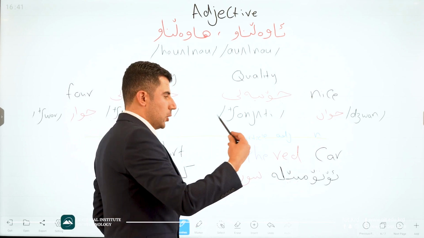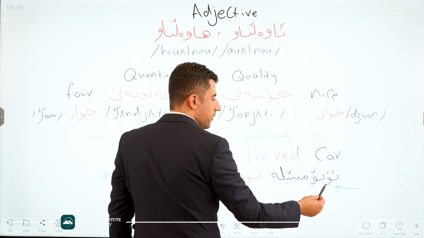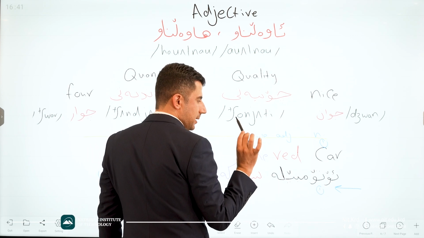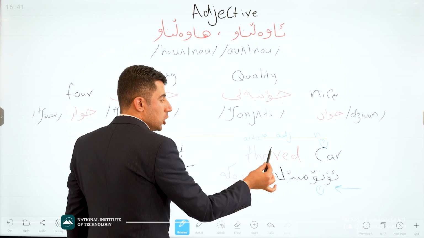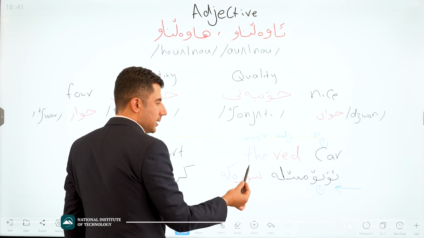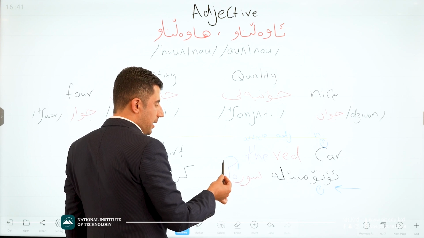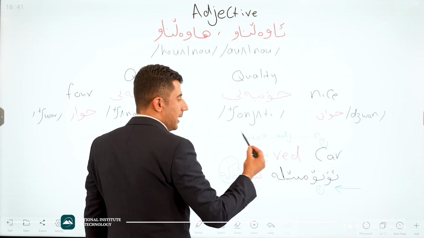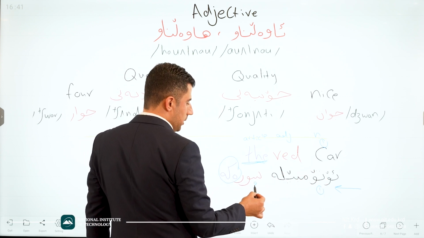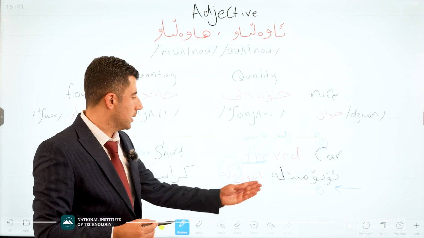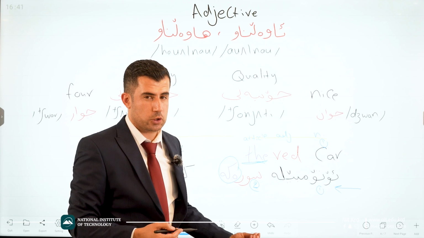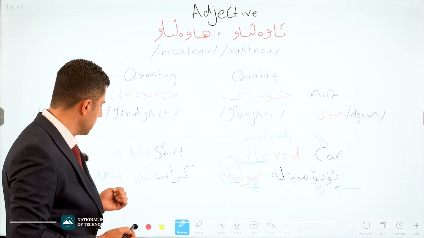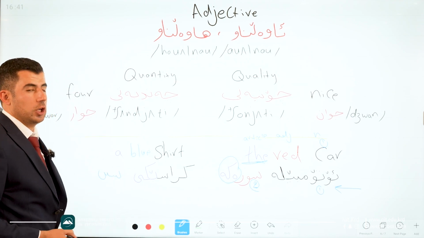But in Kurdish, when we start from this direction, the first one is otombel. Till here we have otombel. Sur is red. The is aka. We said that we have to add the definite article at the end of the word. The noun is at the beginning, and then in the middle we have the adjective. The red car, in Kurdish language we say otombela suraka. Good.